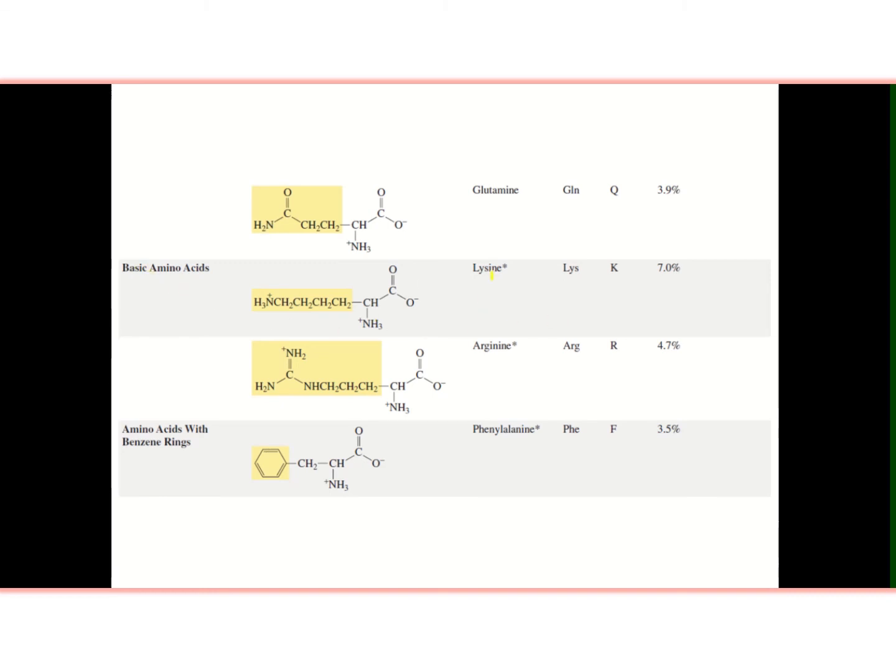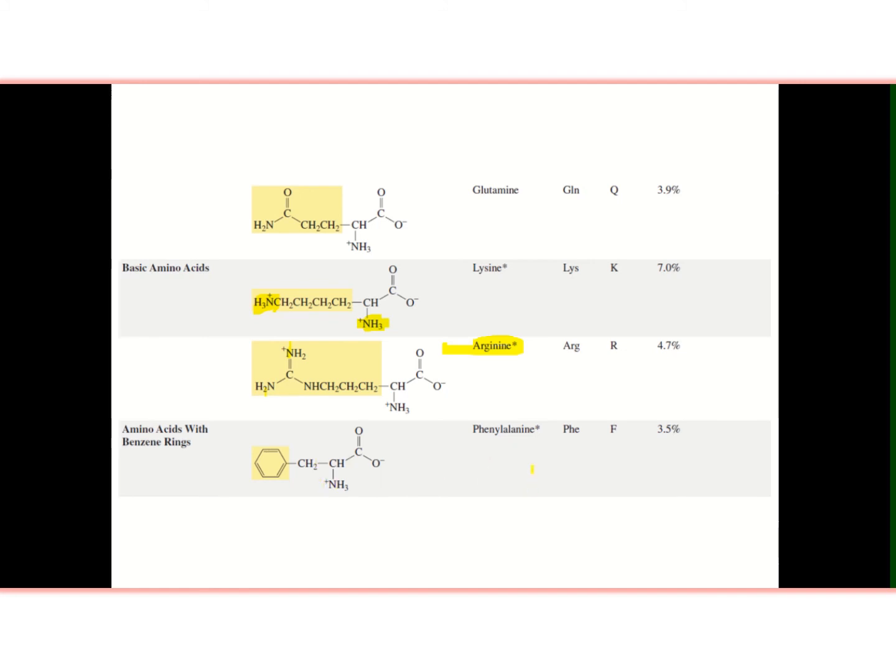Basic amino acids. In these basic amino acids, the side chain contains an additional amino group other than this alpha amino. Side chain also has an amino group, so these amino acids are basic in nature: lysine and arginine. Lysine has one amino group on side chain, whereas arginine has two amino groups.